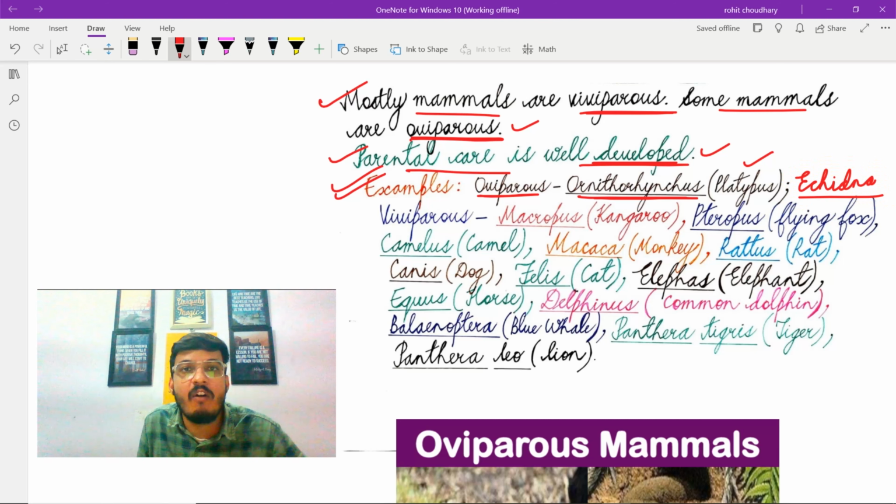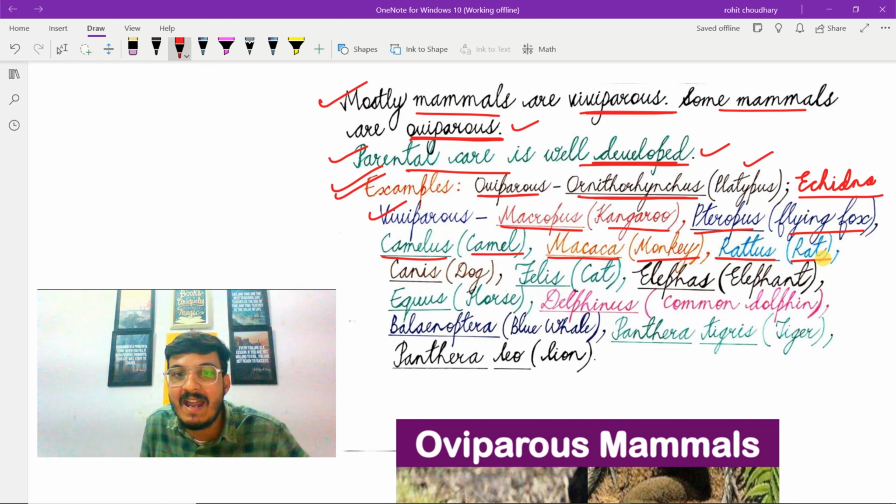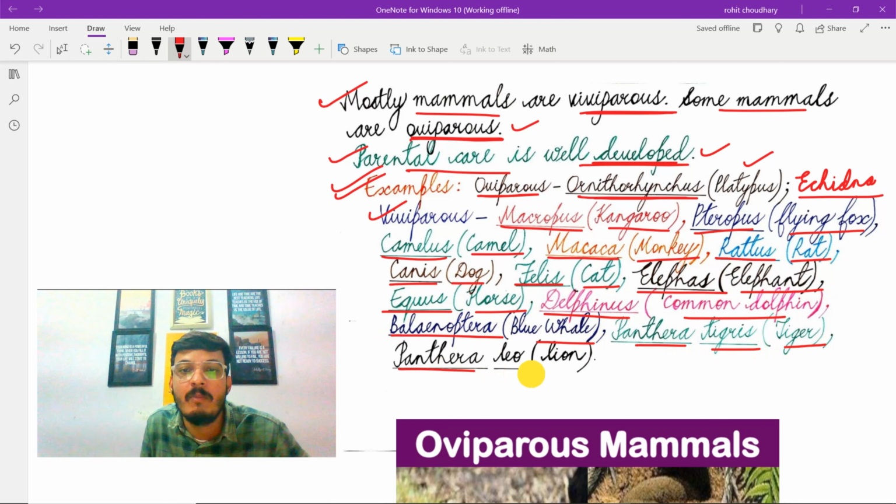The examples of viviparous mammals are Macropus, commonly known as kangaroo, Pteropus, commonly known as flying fox, Camelus, commonly known as camel, Macaca, commonly known as monkey, Rattus, commonly known as rat, Canis, commonly known as dog, Felis, commonly known as cat, Elephas, commonly known as elephant, Equus, commonly known as horse, Delphinus, commonly known as common dolphin, Blenoptera, commonly known as blue whale, Panthera tigris, commonly known as tiger, Panthera leo, commonly known as lion.